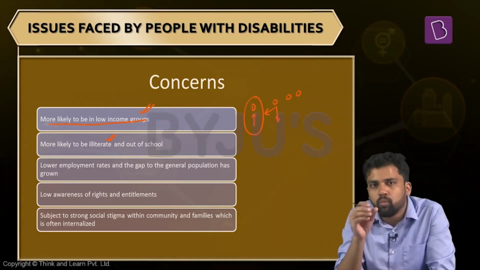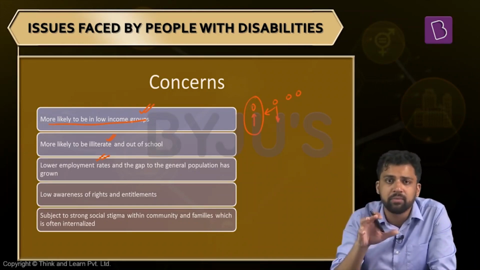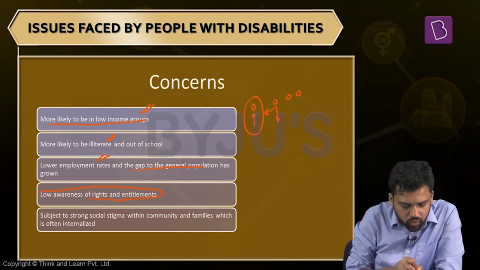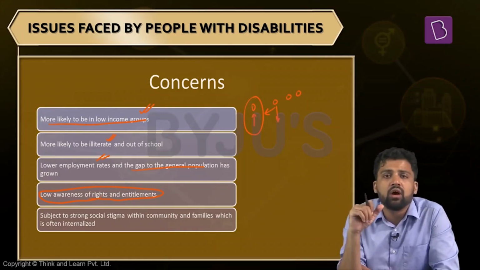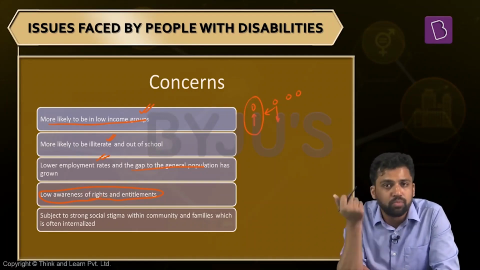Education levels, we saw, are lower. Those who have disability are less likely to be educated. The employment rates are low: 47% and 23% among disabled men and disabled women respectively. And this gap to the general population has increased. It has not gone down, though ideally it should have. Many times, they are not aware of their own rights and entitlements. There have been different schemes, policies and provisions, but many times people with disabilities are not aware of them. We have a reservation policy for people with disabilities, but many times these openings remain vacant. So people might not be aware of it.